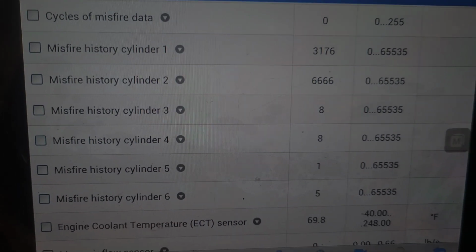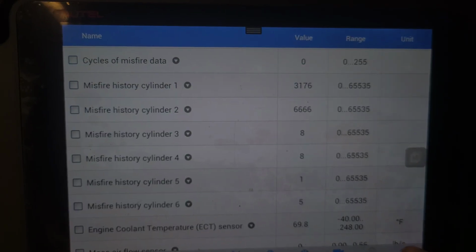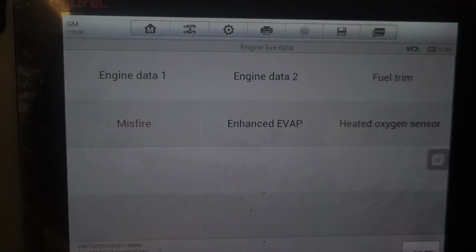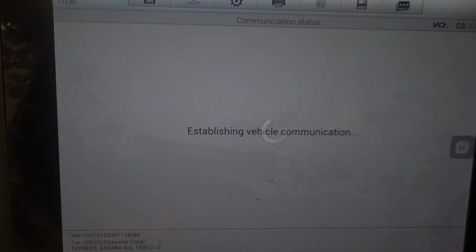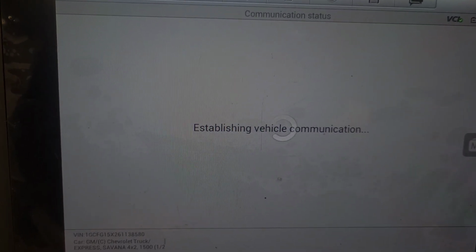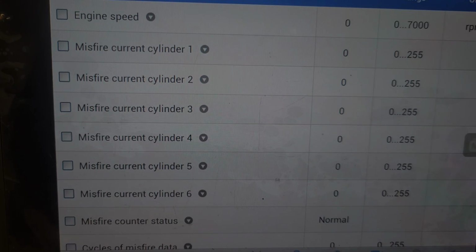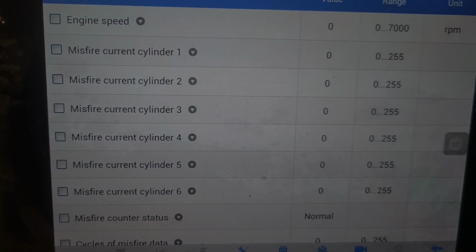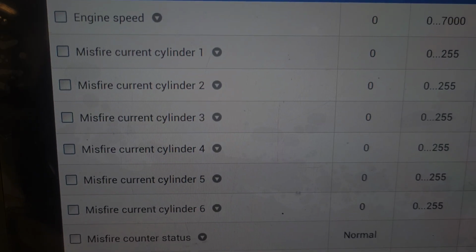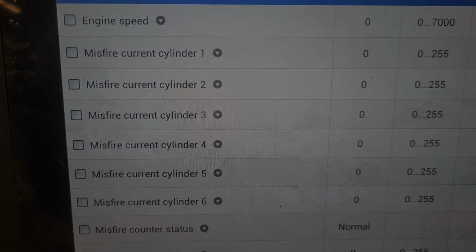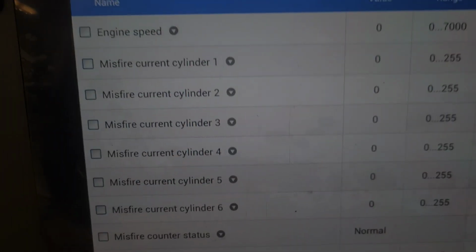And let's look at something else. If I go back on my scanner and go to misfire data one more time, this is what I want to look at. I'm going to start the vehicle and I want to see which cylinders are misfiring currently when the engine's running. Let's see if it starts.